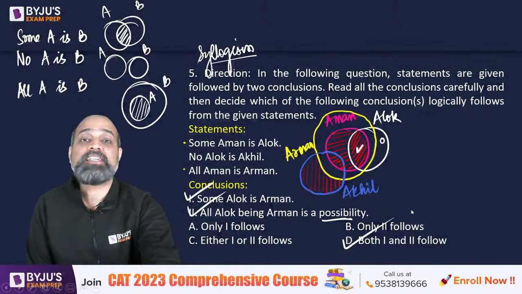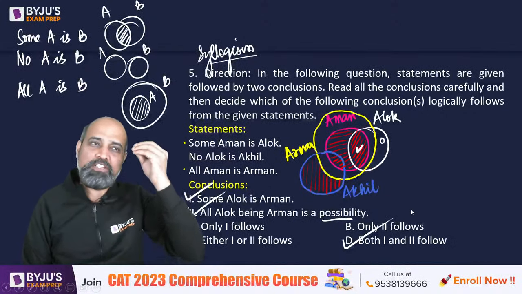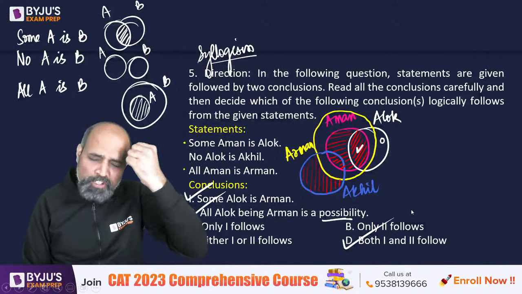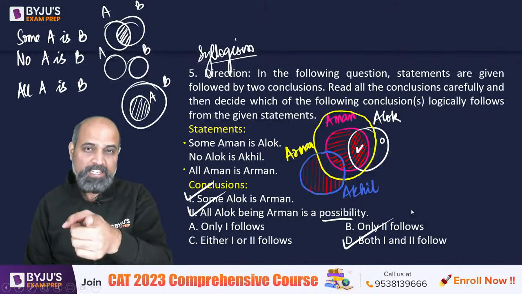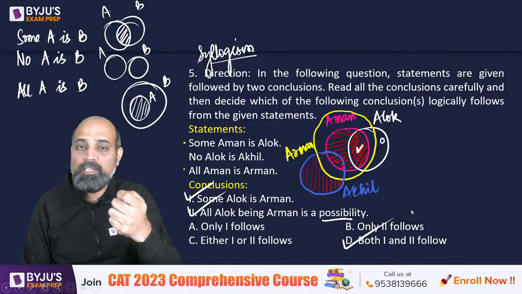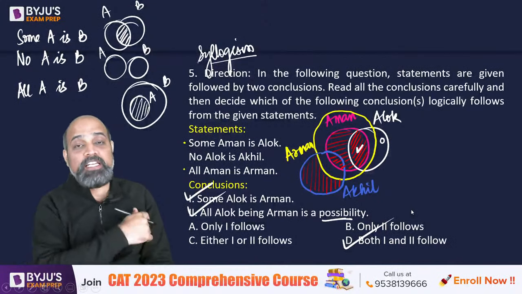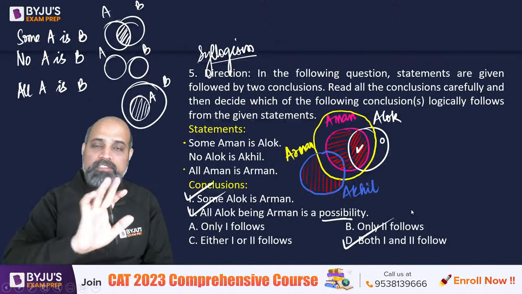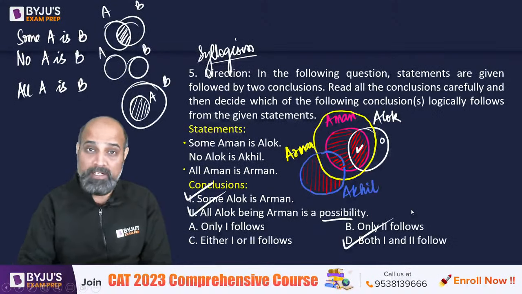See, the second uses the word possibility. Possibility means if in the worst case scenario it's possible, we say it's a possibility. For example, in the worst possible scenario, can you top TISSNET 2023? Yes. Very low possibility, but it is definitely there. Right? Possibility doesn't mean in every case it should be true. If there is even a slight chance of it happening, we will say yes. That's why the second statement is true. That's why it's not option A, but option D.